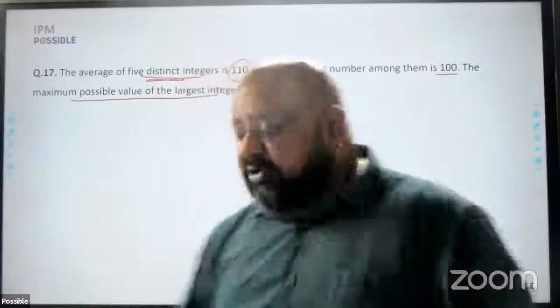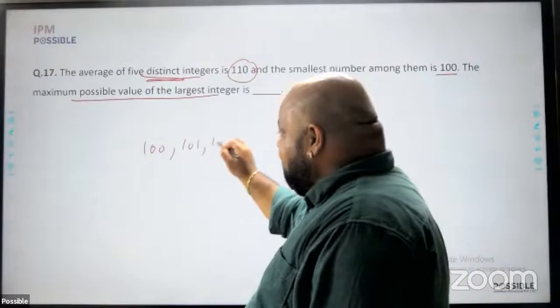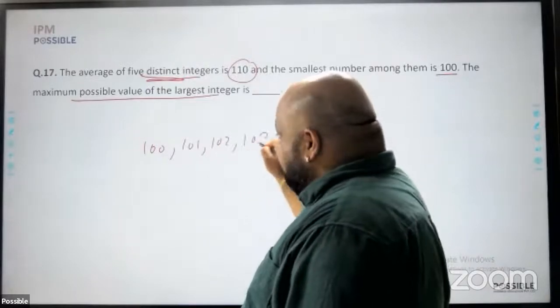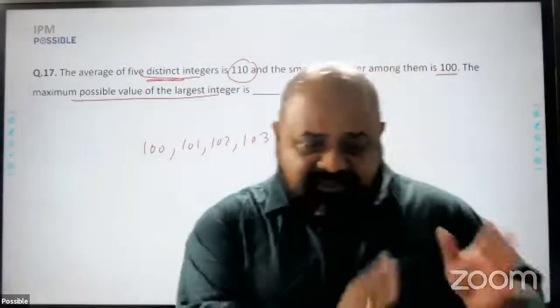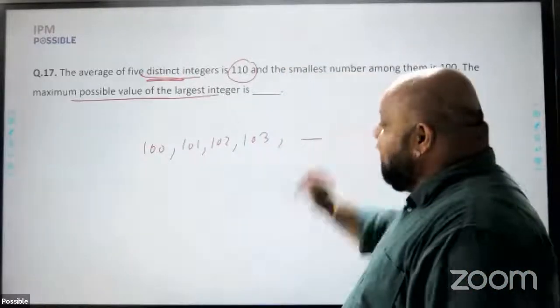What are the minimum values possible? 100, 101 because they are distinct, 102 and 103. I have minimized the first 4 numbers. The smallest was 100. I add 1 to get the other numbers, and therefore the 5th number can be the largest.